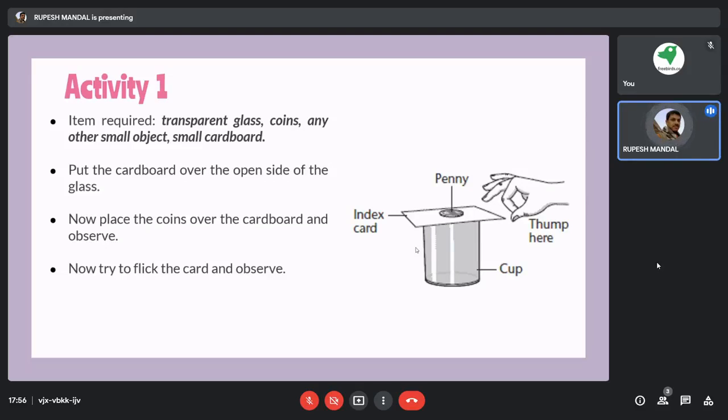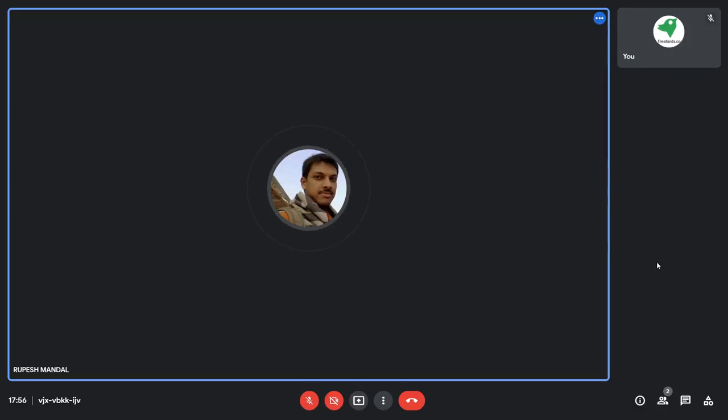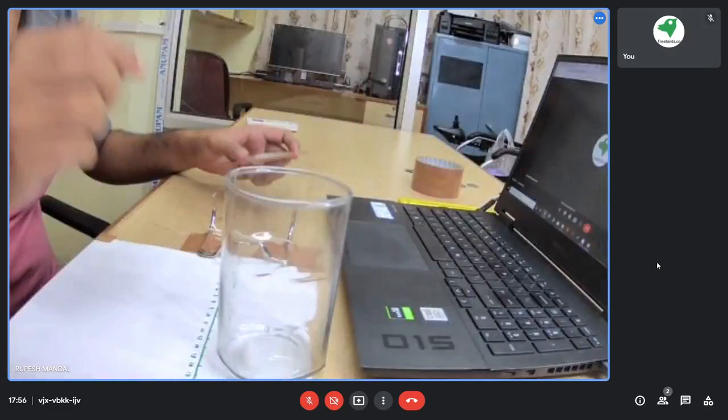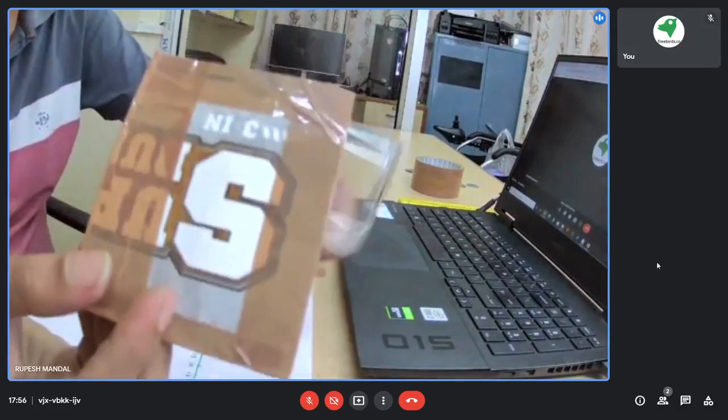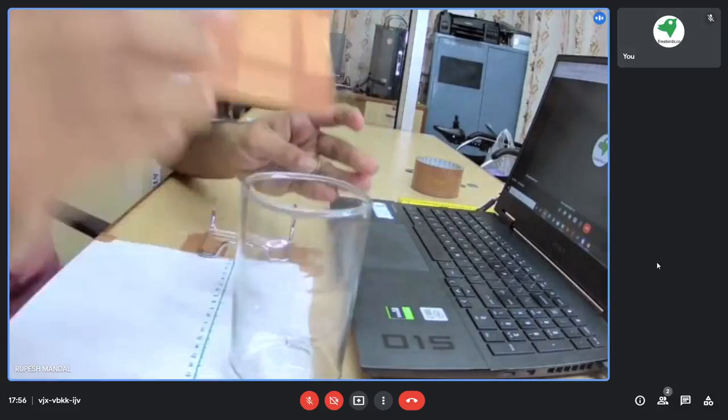When we just place the coin and the card, okay, let me do one thing. Instead of showing you this, I will show my camera only. Okay. So this one is empty. I'm placing this card.